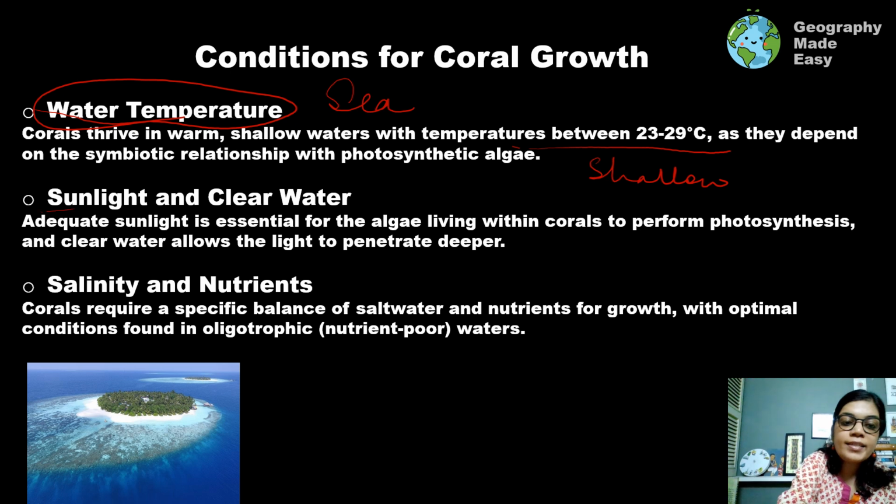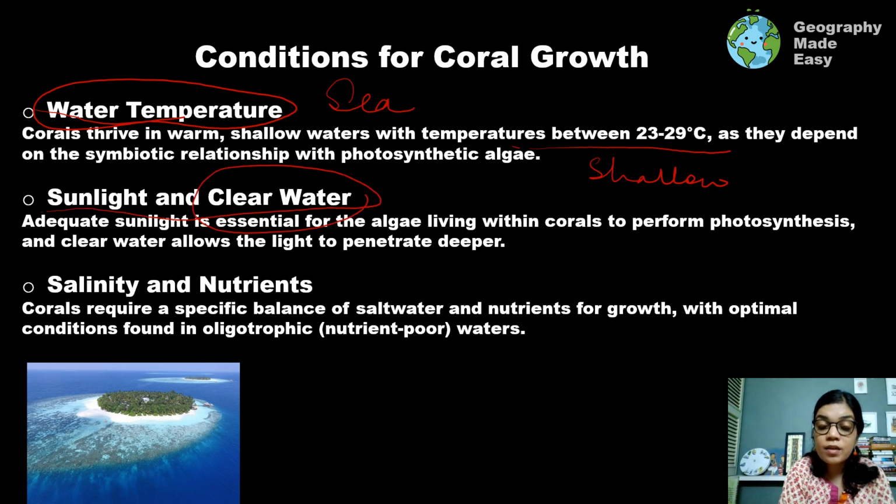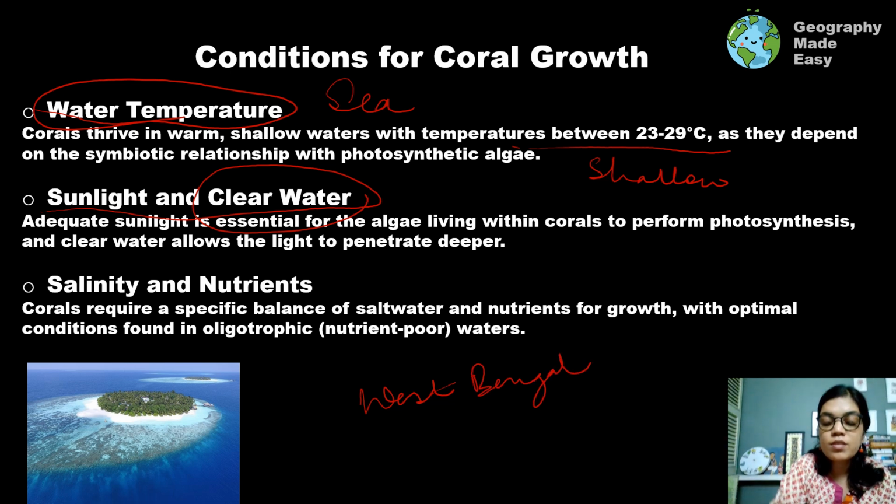Next is sunlight and clear water. Another very important part here is the clear water, because we know that the Bay of Bengal is not a very deep sea, it is shallower, but we do not see coral reefs along the coasts of, say, West Bengal or Odisha, or even countries such as Bangladesh. This is because you require clear water, with no sediments.